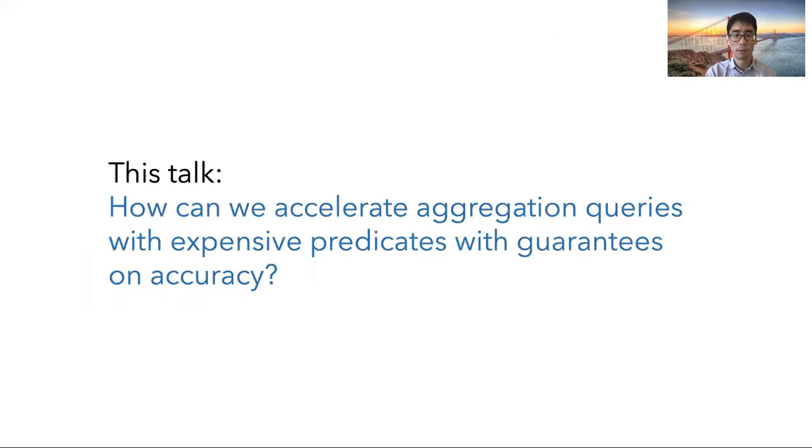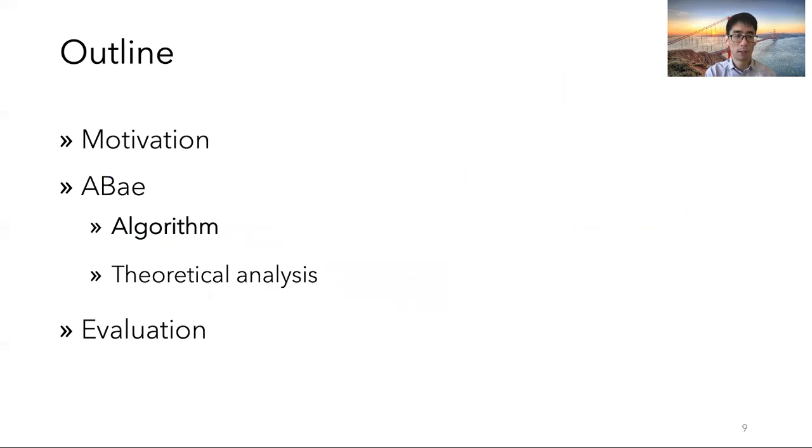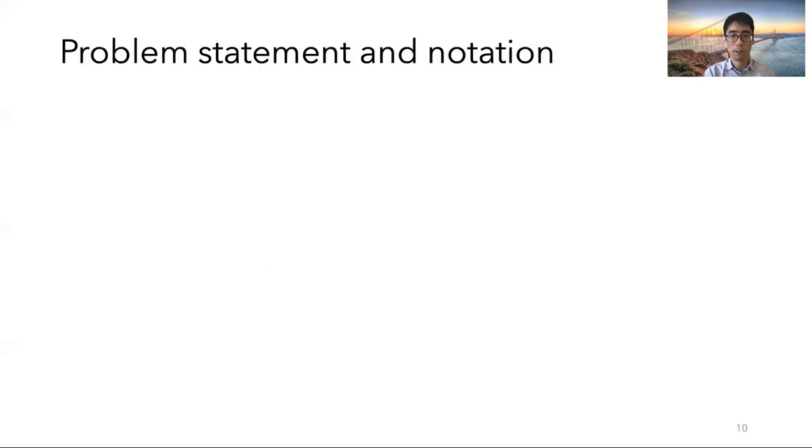And so in this talk, I'll describe how to accelerate aggregation queries with expensive predicates with guarantees on accuracy. I'll first describe our algorithm ABae, then I'll describe our theoretical analysis for ABae, and I'll conclude with the evaluation. I'll first start with a problem statement and some notation.